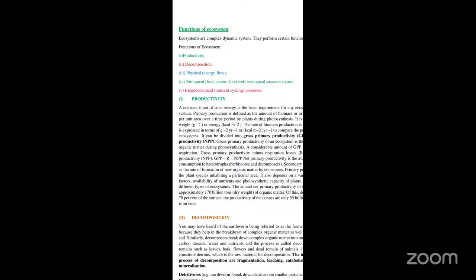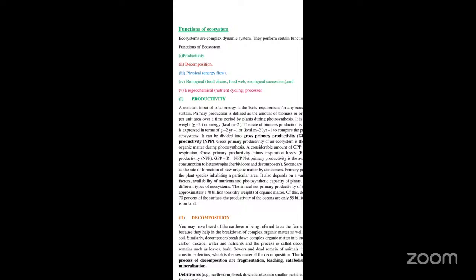You all know the plants are a basic component of any ecosystem. They take in the sun's rays, that is, the radiant energy radiated from the sun, and with the help of the photosynthesis phenomenon, in the presence of sunlight, they manufacture the food. So a continuous supply of solar energy is a basic requirement for any ecosystem to survive as well as to sustain, because without sunlight the plants cannot synthesize their food. Sunlight plays a very, very important role.